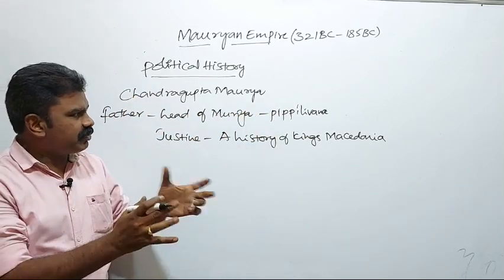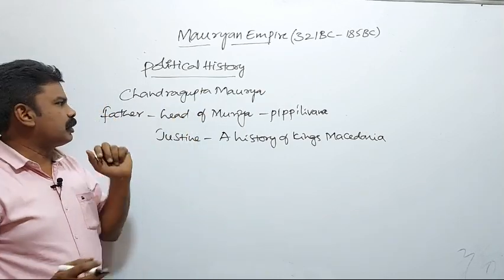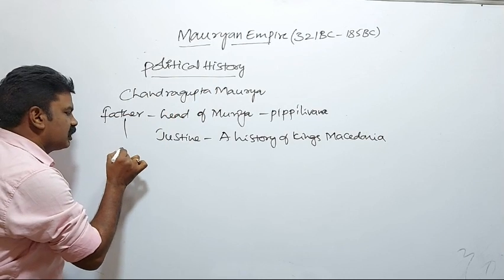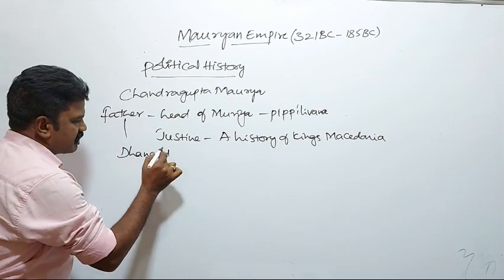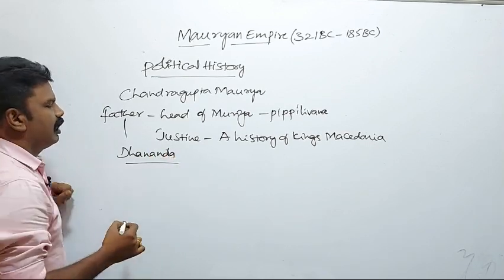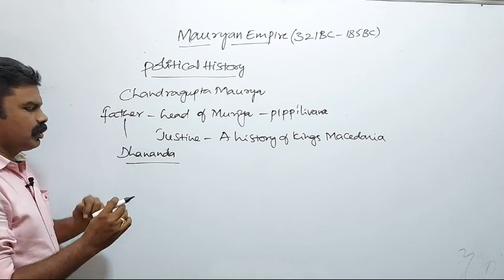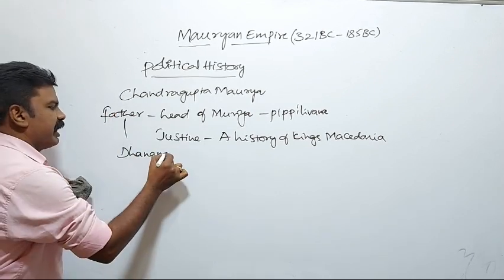There was some sort of enmity between the father of Chandragupta Maurya and the last Nanda ruler Dhanananda.